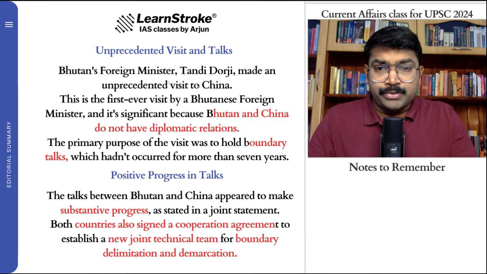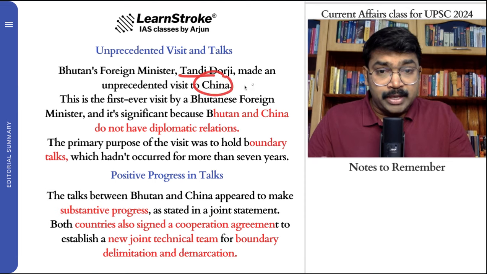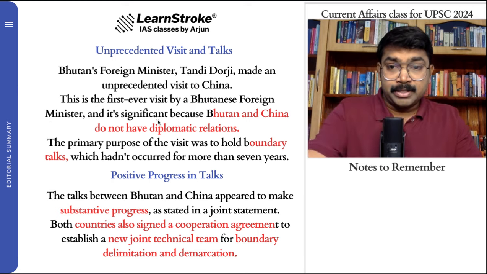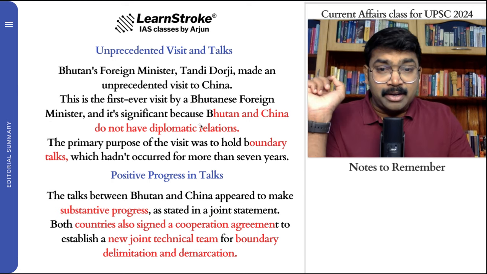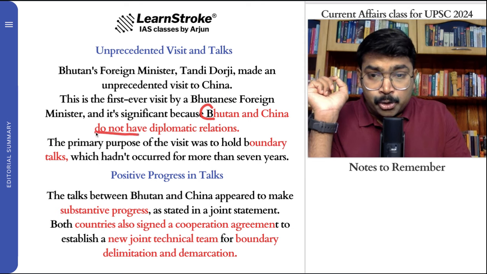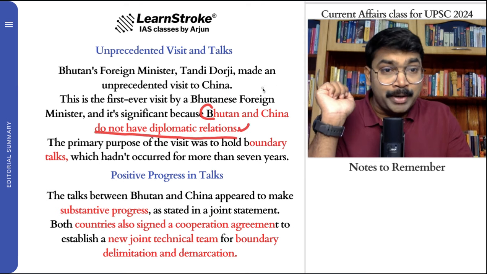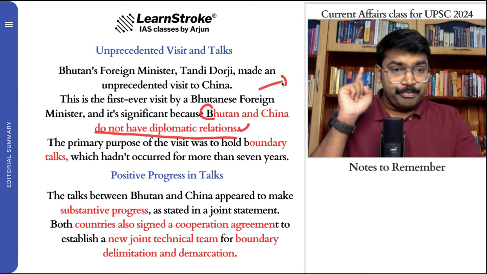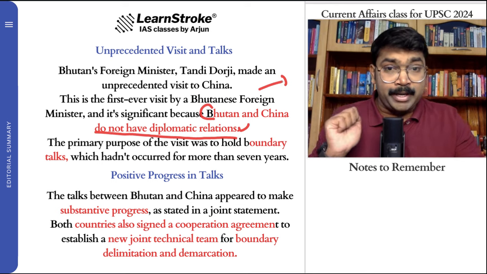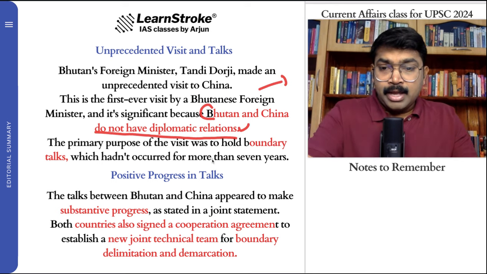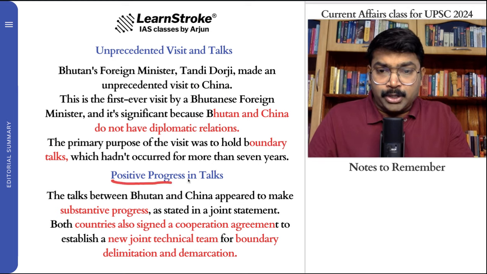So first of all, Bhutan's foreign minister, Tandi Dorje, made an unprecedented visit to China. So they visited China, and it was the first ever visit by a Bhutanese foreign minister. Something that you can remember because it's significant because Bhutan and China have not had a diplomatic relationship for so many years. So this is point number one. They have not had a good relationship for so many years. Please remember that. And let's see the positive progress in talks.